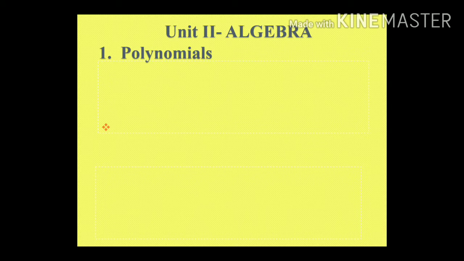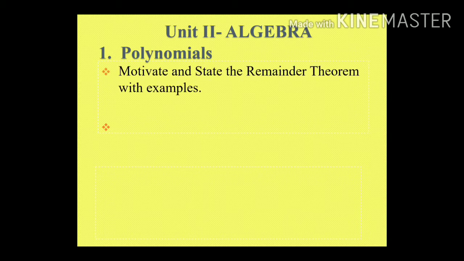The next unit is algebra, in which we have two chapters: polynomials and linear equations in two variables. First let us see what is deducted from polynomials. The deleted part in polynomials is motivating and stating the remainder theorem with examples. We know how to find the remainder of polynomials using the long division method and also by using the remainder theorem, but the statement and examples of the remainder theorem will not be asked in exams anymore.